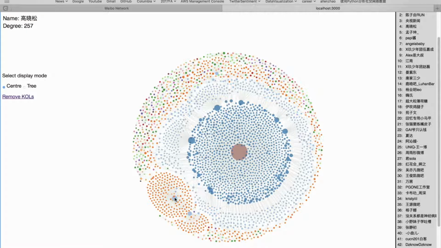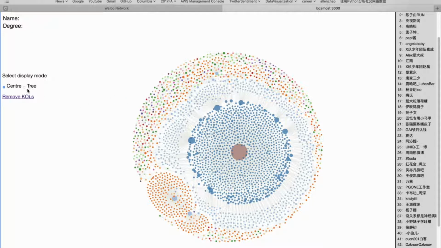As you can see, a large portion of the reposts do not repost directly from the root Weibo, and it is pretty easy to notice that there are several nodes with larger size, which means more users repost from them, like this one, and this one, this one. Without exception, these are KOLs with a large number of followers. So instead of receiving the feed directly from CCTV News, these KOLs are the main contributors of news spreading for a majority of Weibo users.